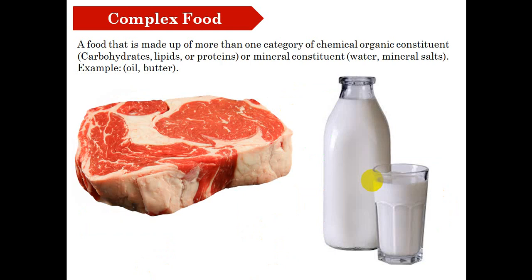A complex food is made up of more than one category of chemical organic constituent: carbohydrates, lipids or proteins, or mineral constituent: water, mineral salts.